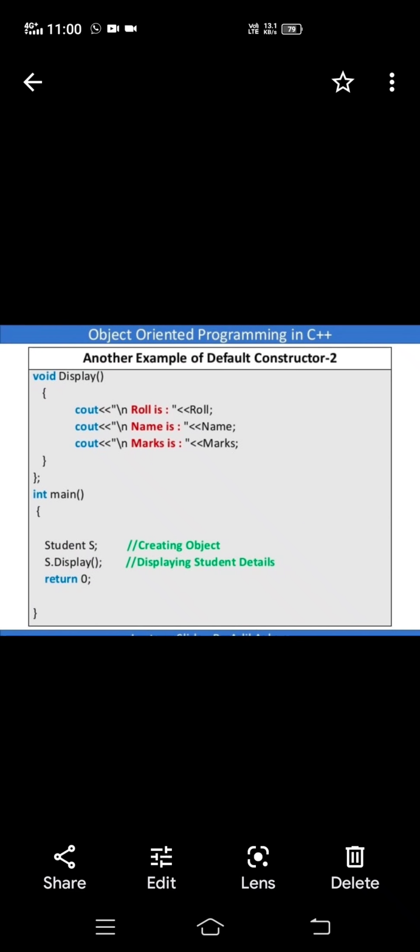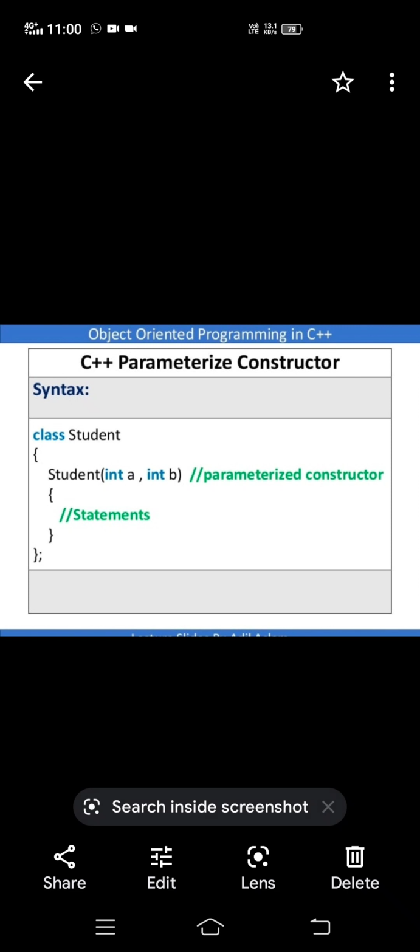Same example, see the parameters. Class name is Student, method name is also Student, but in that method we have two parameters, int a, int b. If nothing is in the parentheses, that is default. But here we have two arguments, so it is called a parameterized constructor.